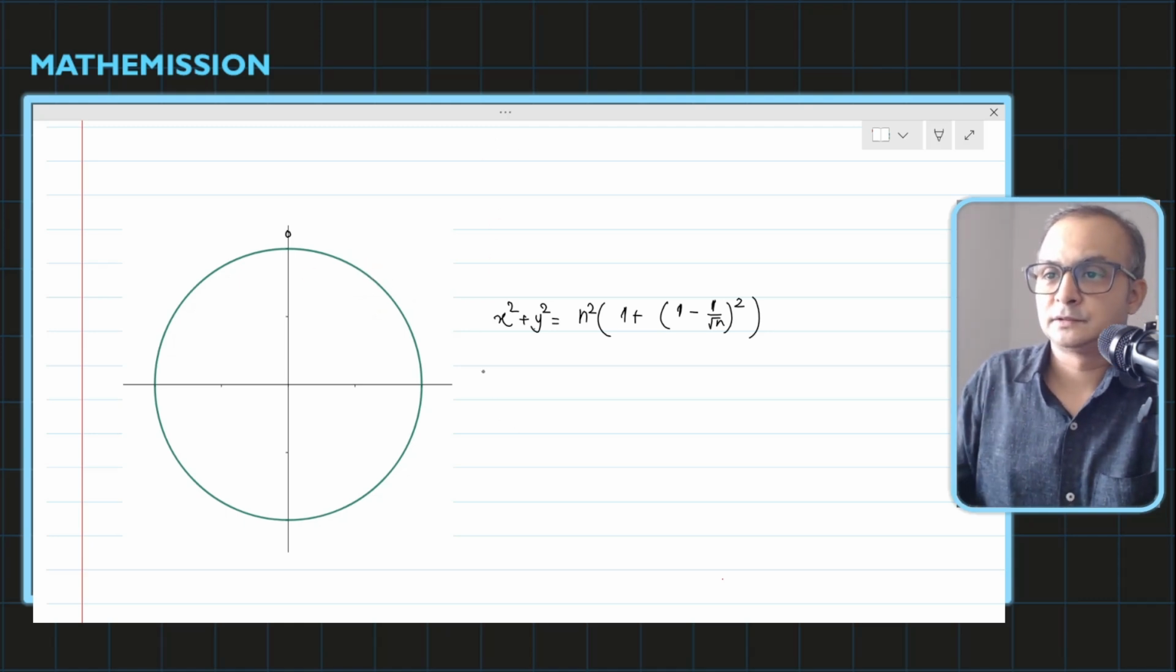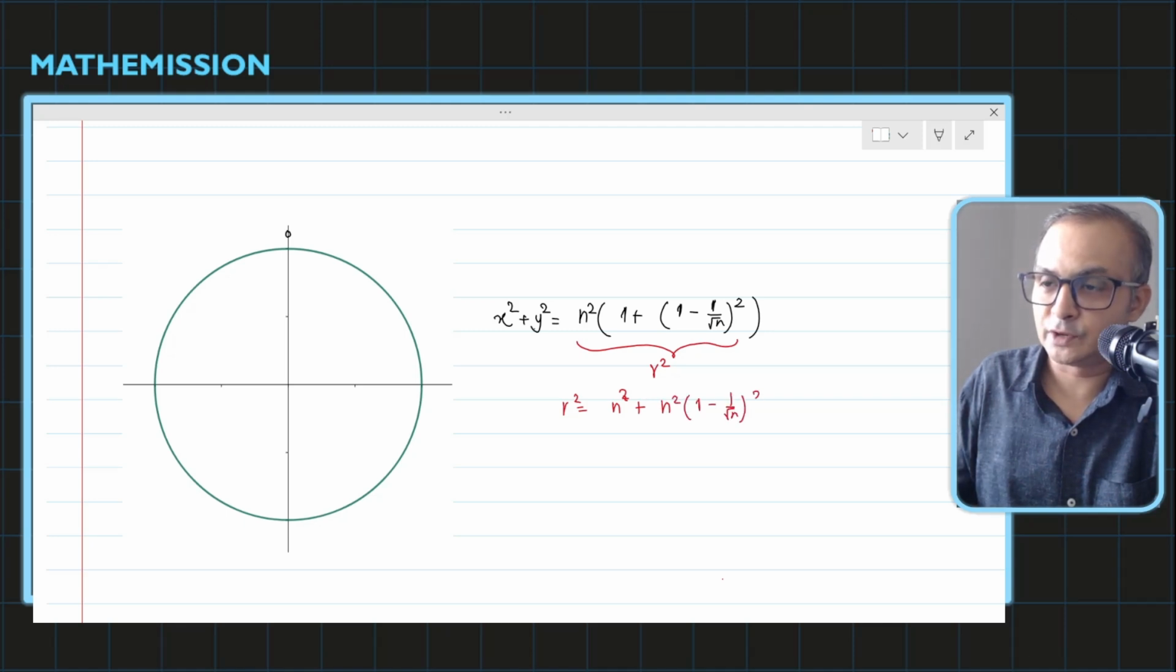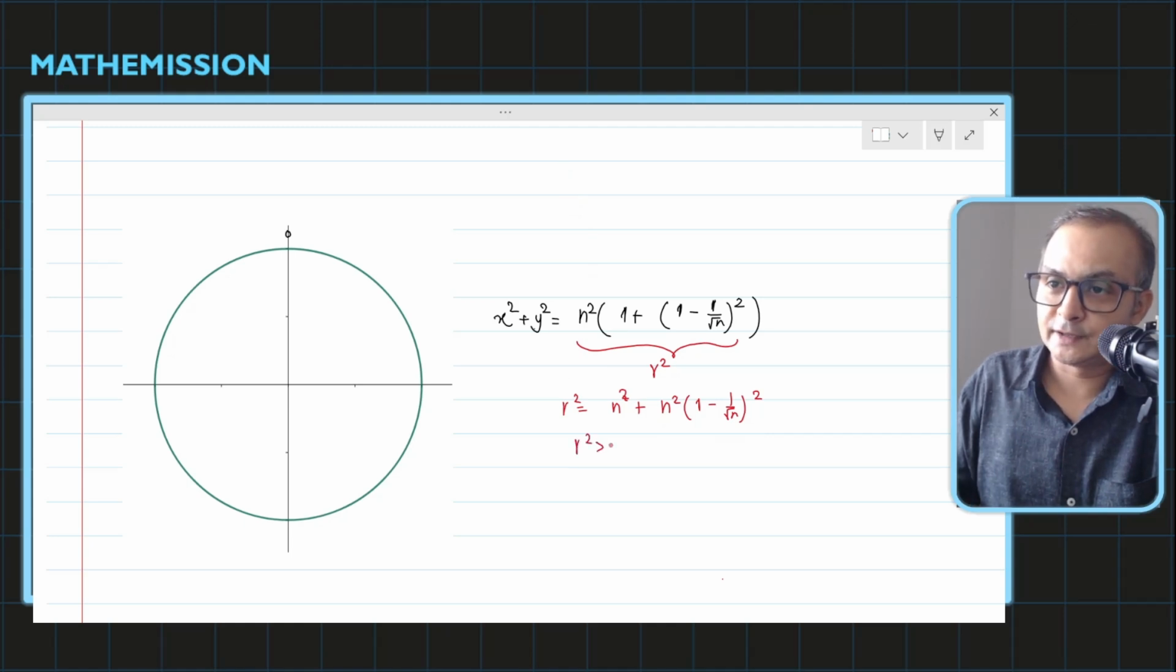So let's compare r and n. You notice that this value I can assume as r square. If this is r square, I can expand it to see what is going to happen, and this will become n square plus 1 minus 1 by root n, the whole square. You can notice that r square is greater than n square, because we are adding something extra to n square. So if r square is greater than n square, I can say directly that r is greater than n.